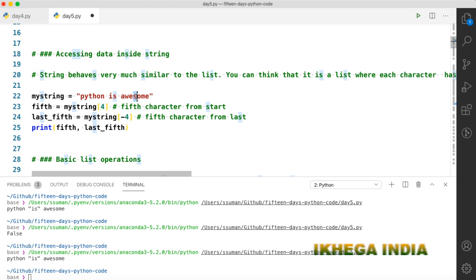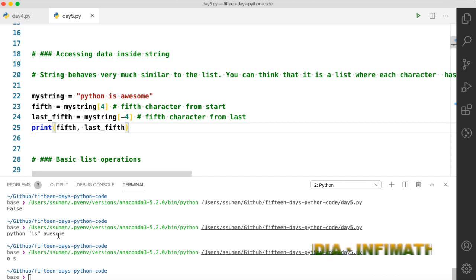Okay, let's check and print this. So you can see that this is first. From behind we can count simply -4, 4 characters from the last, so 1, 2, 3, and 4, so we got S. And if you are counting from the front, then you have to use counting from 0.